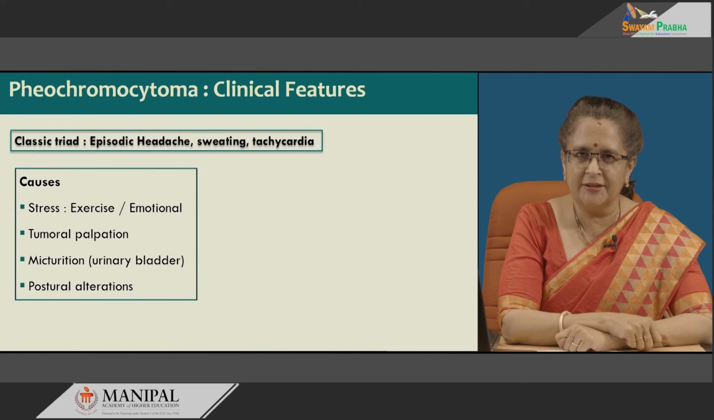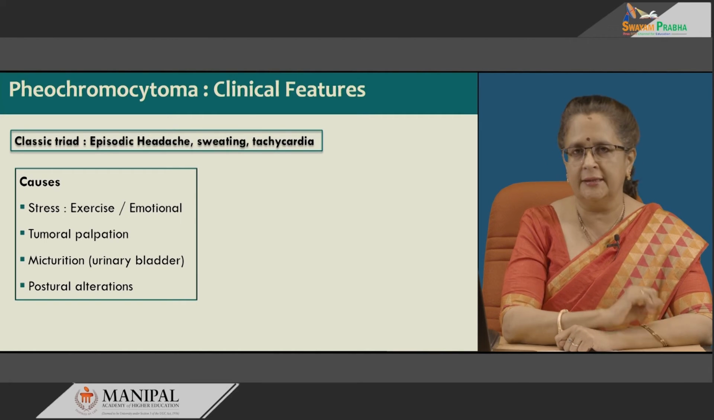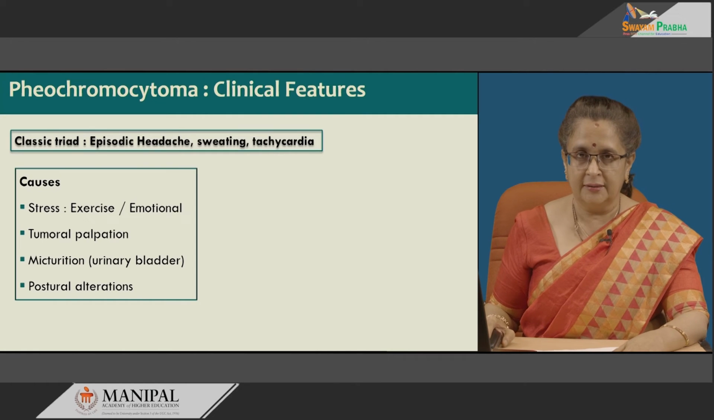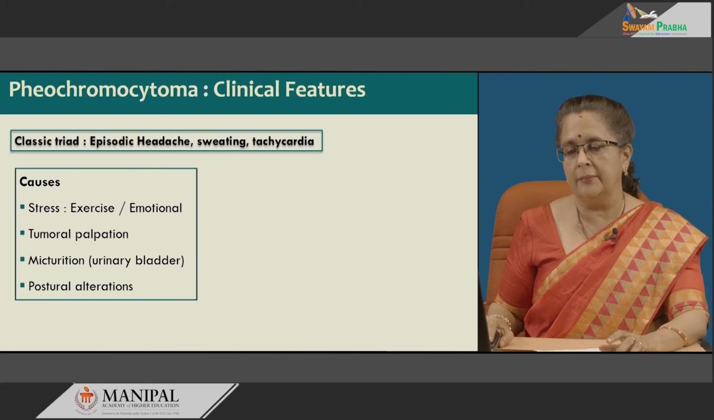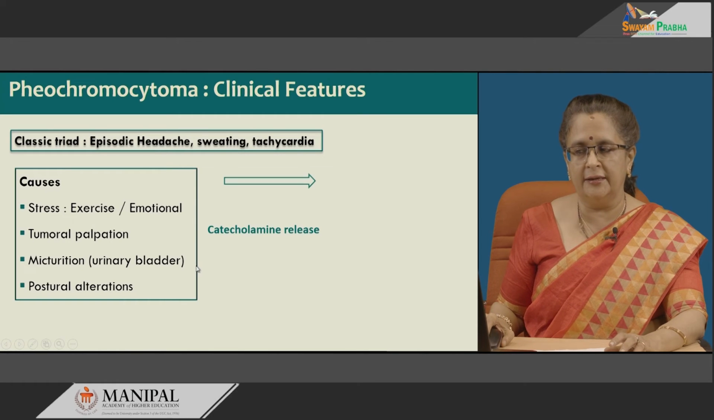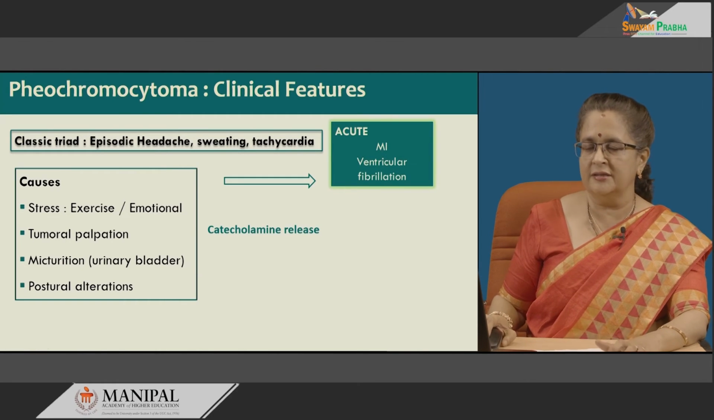Okay, pheochromocytoma clinically presents with a classic triad of episodic headache, sweating and tachycardia. The causes include stress, that is exercise or emotional stress, tumoral palpation. In case of urinary bladder paragangliomas, it is micturition and postural alteration. These give rise to catecholamine release, and this subsequently can affect the various organ systems.